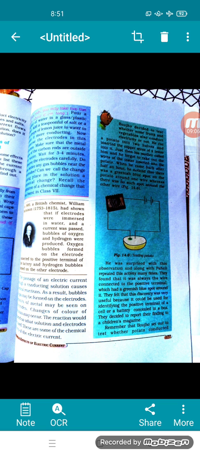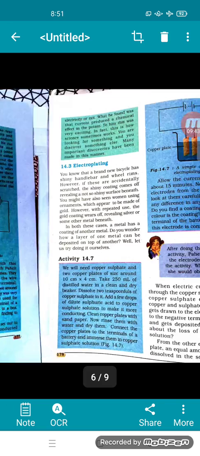Okay. Now, the passage of an electric current through a conducting solution causes chemical reactions. Please mark it. The passage of an electric current through a conducting solution causes chemical reactions. As a result, bubbles of gas may be formed on the electrodes. Deposits of metal may be seen on the electrodes. Change of color of solution may occur. Please underline. The reaction would depend on what solution and electrodes are used. These are some of the chemical effects of electric current. Okay, just read figure 14.6.